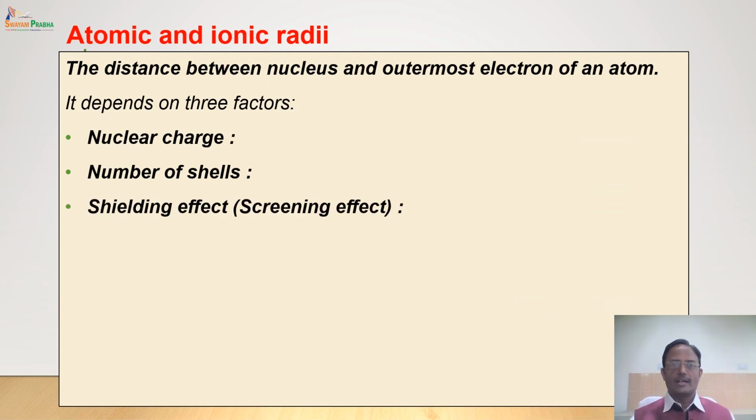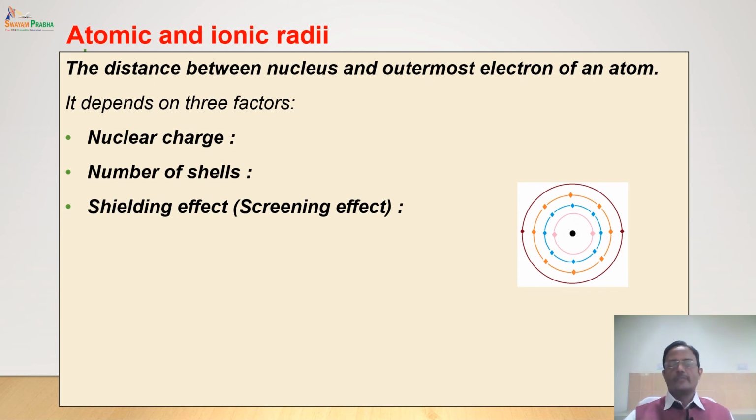Third factor which governs the atomic and ionic radius is the shielding effect or screening effect. Now let us try to understand this effect in detail. If you have an atom with n number of shells and electrons present in the shells, when I say atomic radius, it is the distance between the nucleus and the outermost electron. Now this outermost electron is experiencing some force of attraction from the nucleus. But in between there are some other electrons which will definitely govern the force of attraction experienced by the outer electron from the nucleus. What will these electrons do?